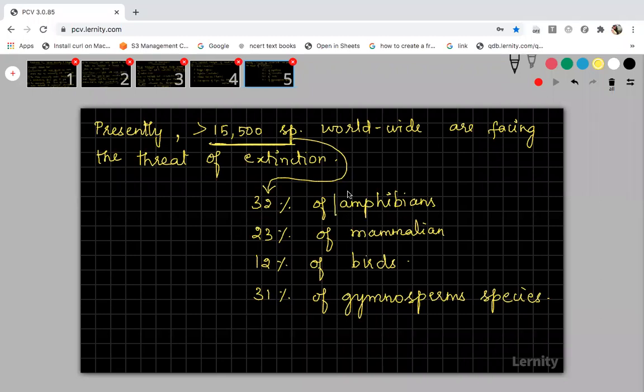Among these, amphibians are in a vulnerable situation. Vulnerable means they are going to face extinction very soon. That is called vulnerable. The amphibians are said to be more vulnerable, okay? Amphibians are more vulnerable in all these cases. Compared to angiosperms, gymnosperms are facing the threat of extinction. Threat of extinction means they are said to be in an endangered situation.